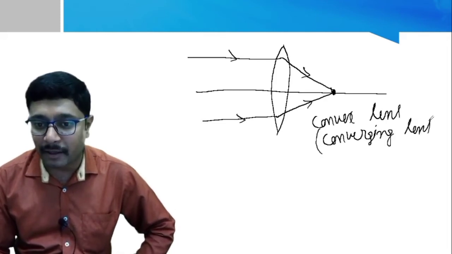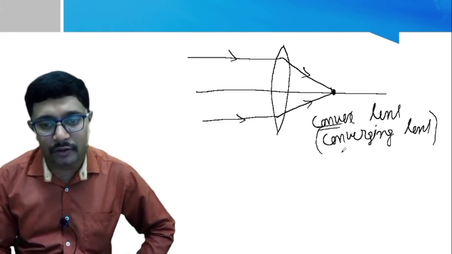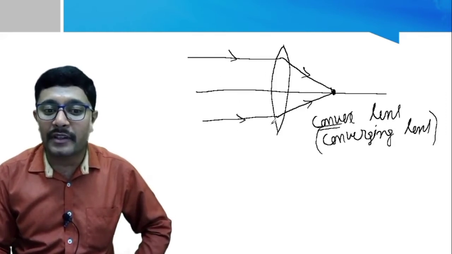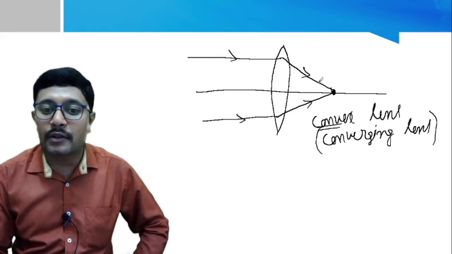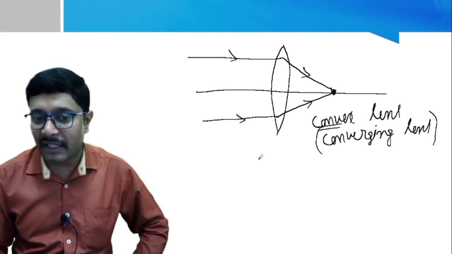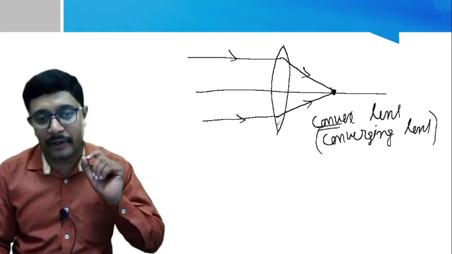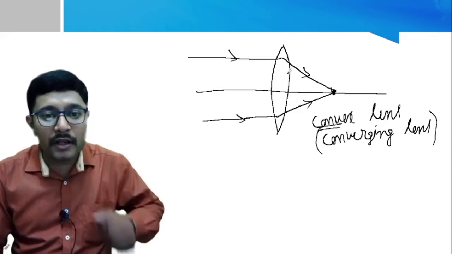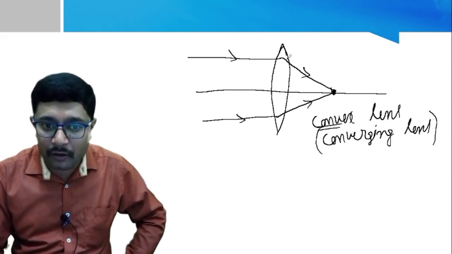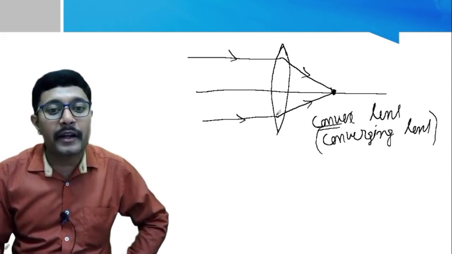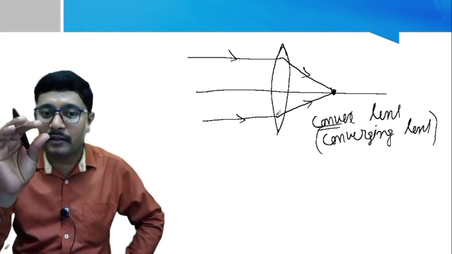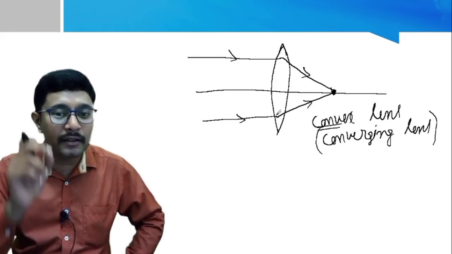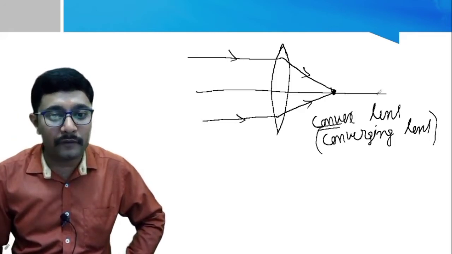They may ask in the exam, what is another name of convex lens? It is called converging lens. Why? Because whenever the light ray falls on the convex lens, all the light rays get converged to a point. Clear? And if you touch the surface, you can see clearly the center of the lens is bulged and the edges of these lenses have tapering ends. That means they are thin. At the center they are thick and at the ends they are thin. So these are the properties of convex lens.